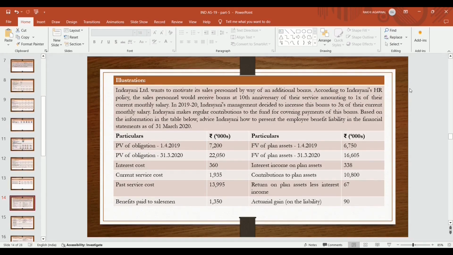Particulars are in thousands. The present value of obligation as on 1st April 2019 is given. The closing obligation is given.